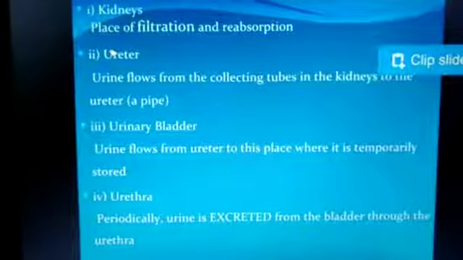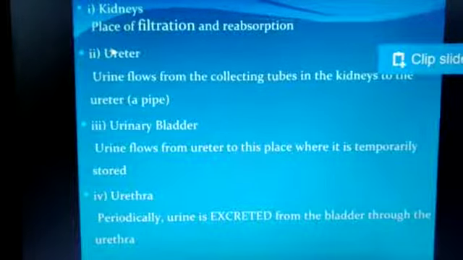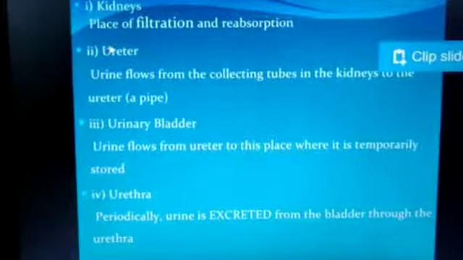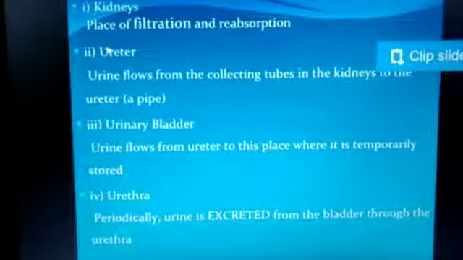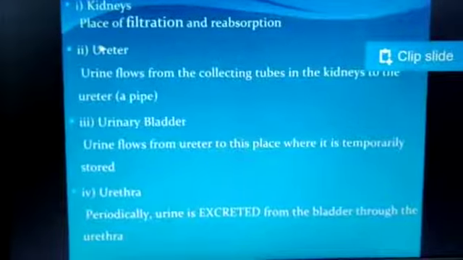Ureter, the second unit of the excretory system: urine flows from the collecting tubules in the kidneys to the ureter. And the third unit, the urinary bladder: urine flows from the ureter to this place where it is temporarily stored. And the fourth unit of the excretory system is the urethra. Urethra is the opening which helps in the removal of urine.